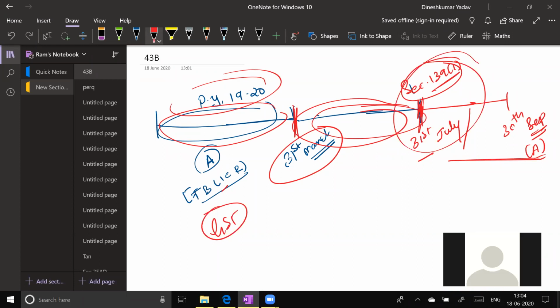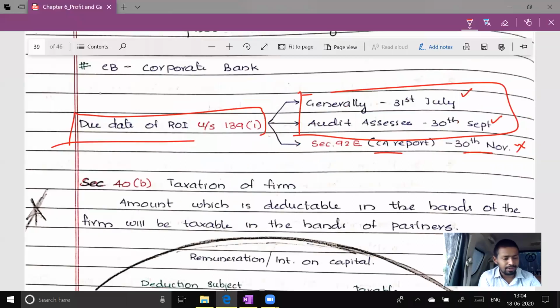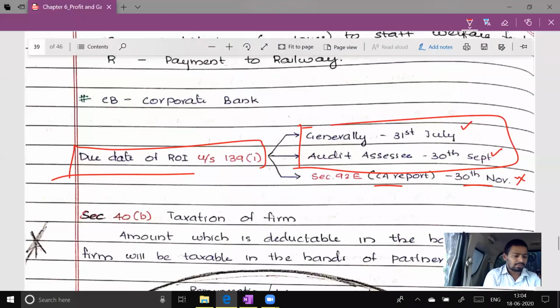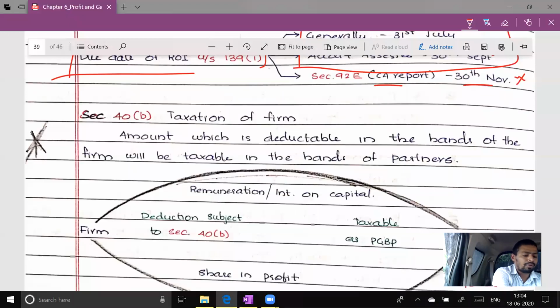Yes. Okay. So that's section 43B. 43B is done. Now we are talking about section 40 clause B. See, 40 clause A we have already discussed. Now we are going to talk about section 40 clause B. Section 40 clause B is applicable only to firm assessees, a registered partnership firm. It can be registered under the Partnership Act or under the LLP Act, but it is applicable only to firms.